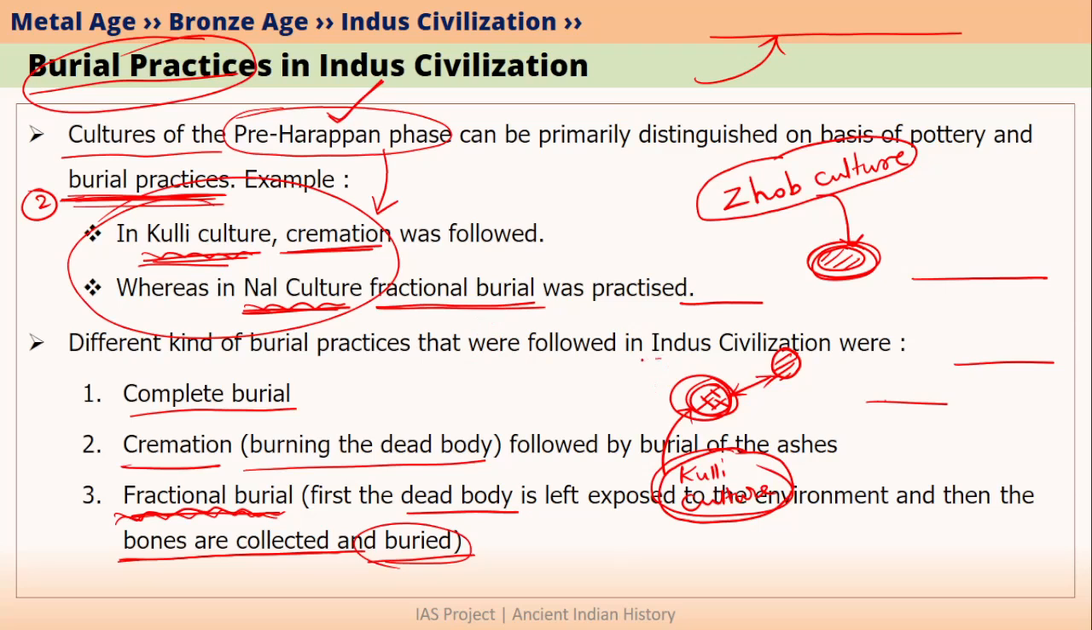If we talk about mature Harappan culture, then three types of burial practices were mainly used. The first one is complete burial, where the dead body is buried in the ground. The second one is cremation. Cremation means burning of the dead body, and after cremation, usually the ashes are collected and then buried. The third type of burial practice was called fractional burial, where initially the dead body is left exposed to birds and animals, and after some time the remaining bones are collected and buried.